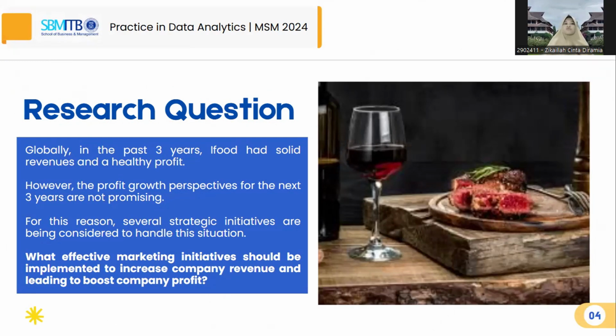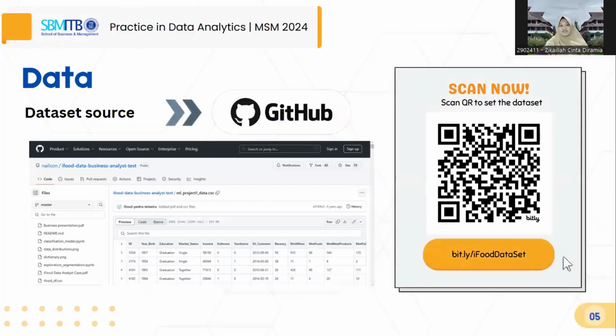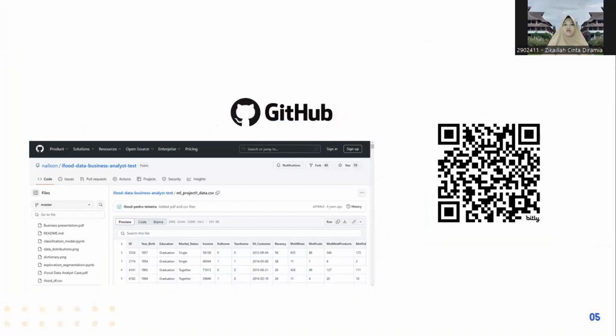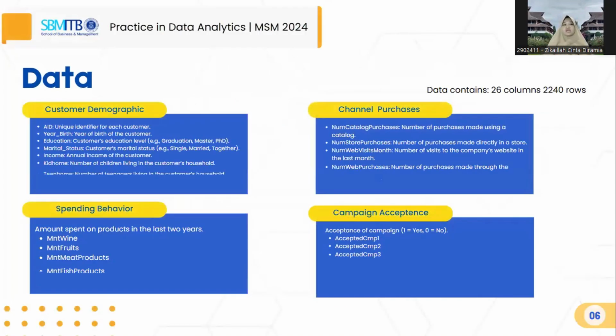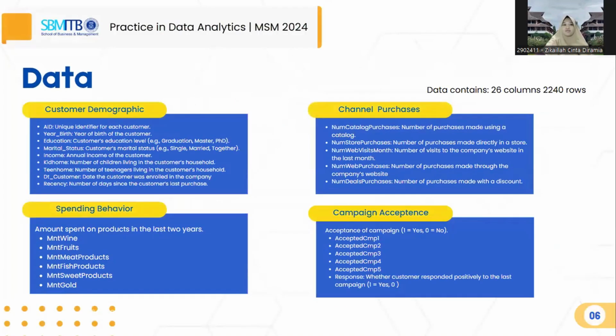Therefore, our research is to find what effective marketing initiatives should be implemented to increase company revenue, leading to a boost in company profit. The dataset is obtained through GitHub from the real company iFood, located in Brazil. The raw data consists of customer demographics, the channels that iFood uses, and campaign acceptance.